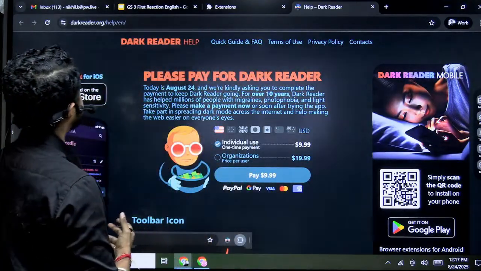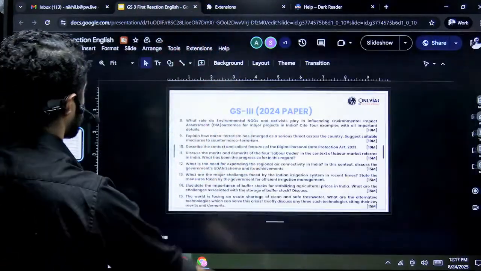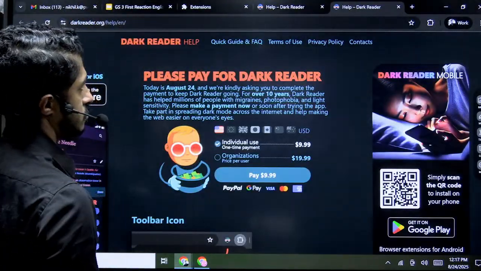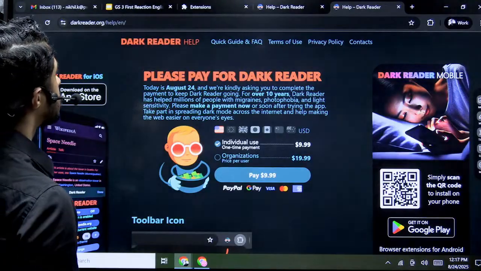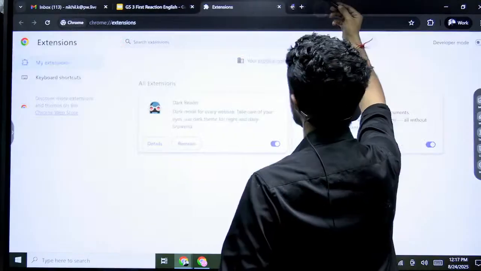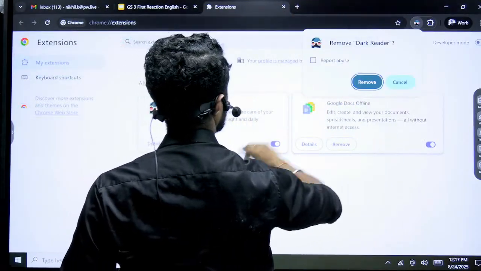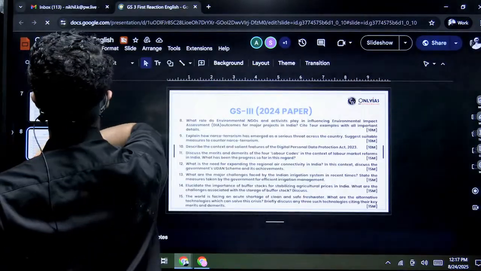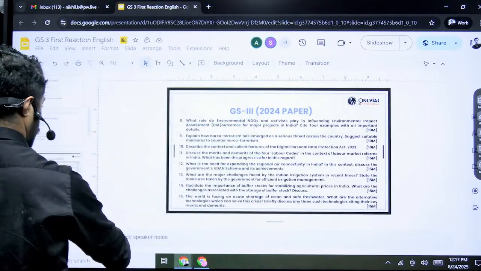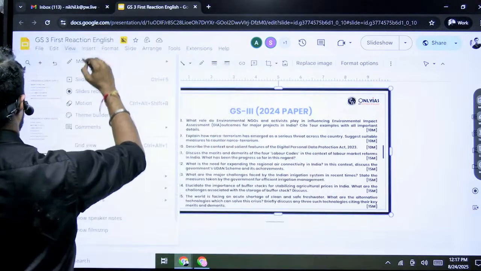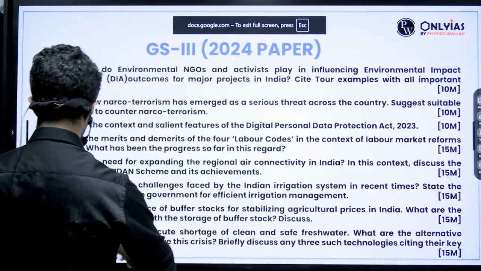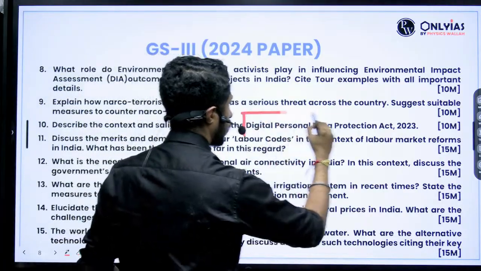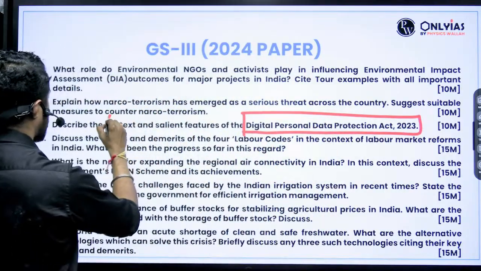If you actually look at the data or this question, this connects Article 21.